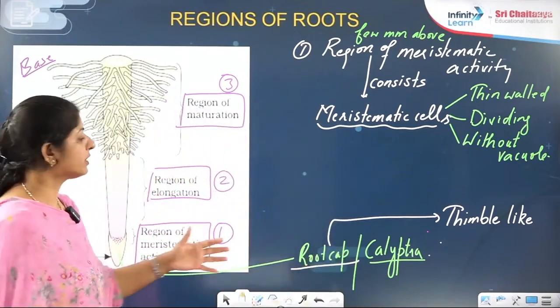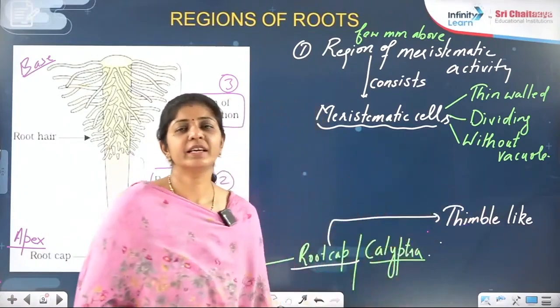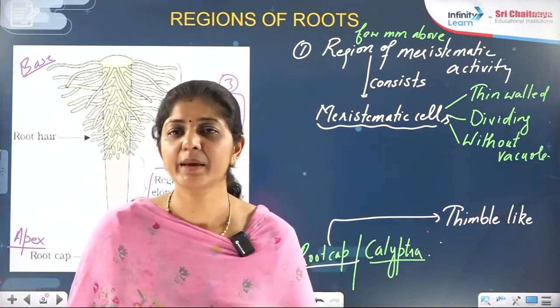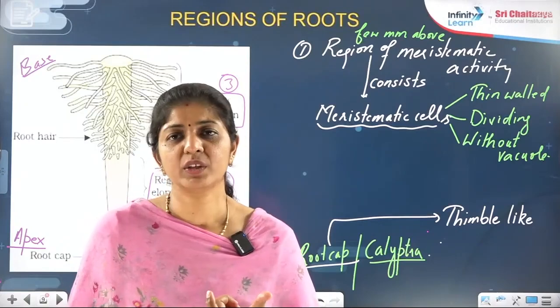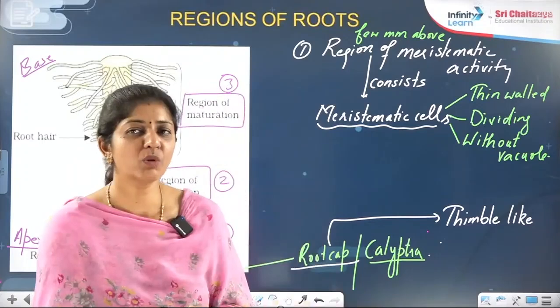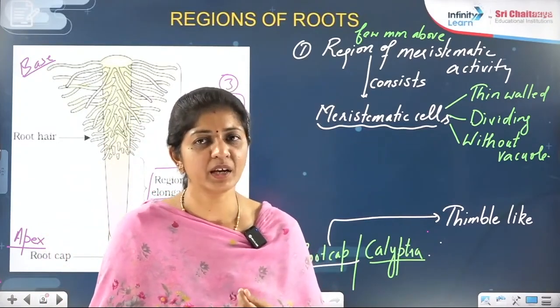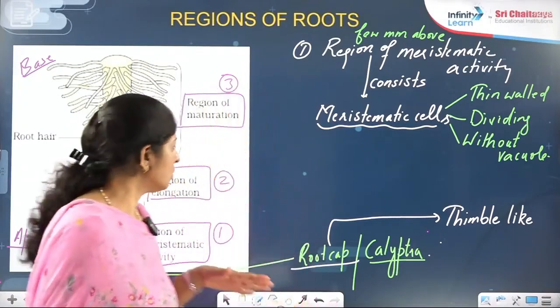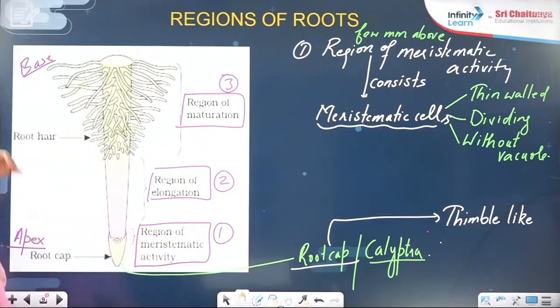And what is the other term for that? Calyptra. It is thimble-like, and it is secreting the mucilage. It is made up of parenchymatous cells, secreting the lubricants so that the pathway becomes very smooth to pierce through the ground, or when they are passing through the soil, the particles should not damage the meristematic tissues over there. Getting that? So on that ground they have this root cap. Now the root cap is on the apex side or on the base side? It is toward the apex side of the root.